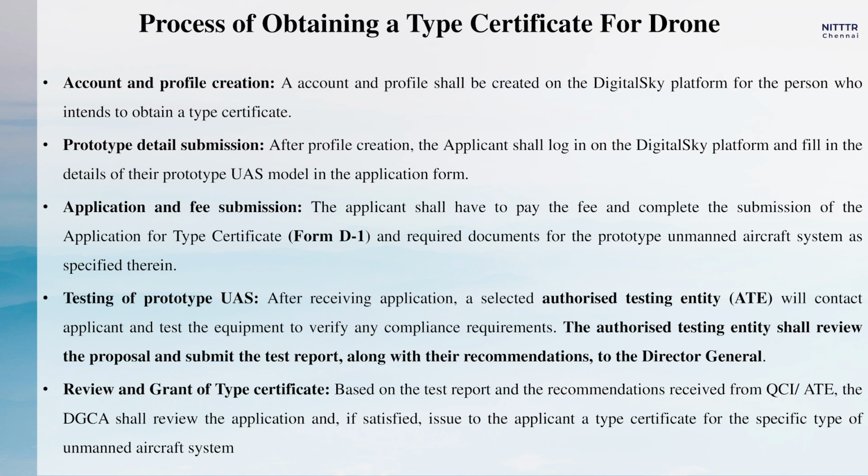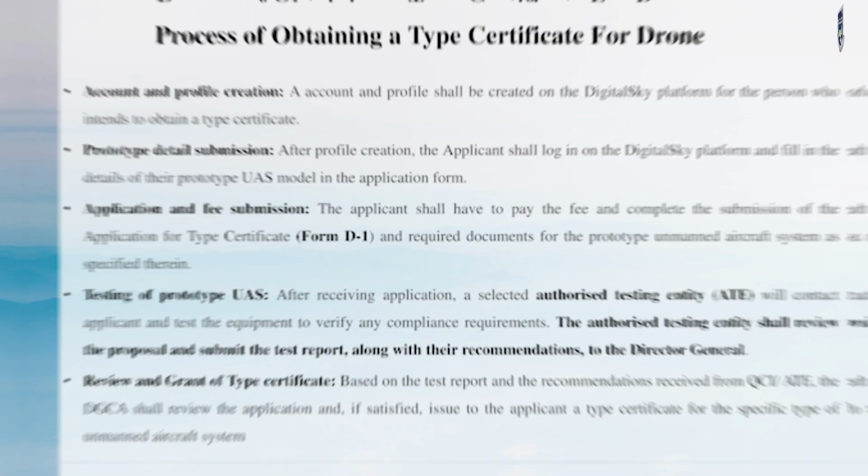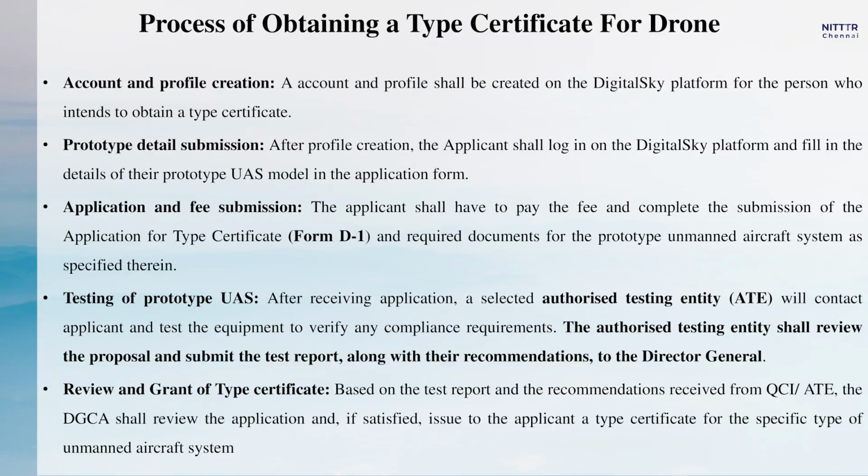and you have to test your prototype with a selected authorized testing entity, ATE. So they will be contacting you, or you will be contacting them, and you have to test the equipment to verify the compliance requirements. The authorized entity shall review the proposal and submit the test report along with their recommendations to the DGCA. So they have to authenticate all your drone aspects with respect to various testing, and they will submit the report. Again, the quality control aspects QCA will be evaluating and the ATE will be evaluating. Both of them will submit the report to the DGCA, and if it is satisfied, only then the type certificate will be issued.